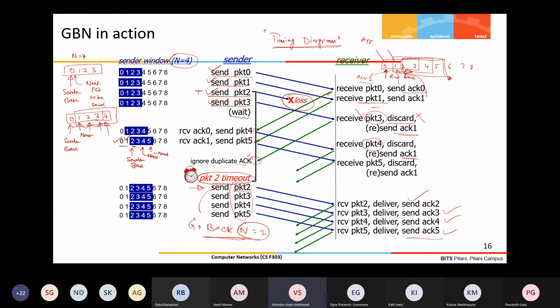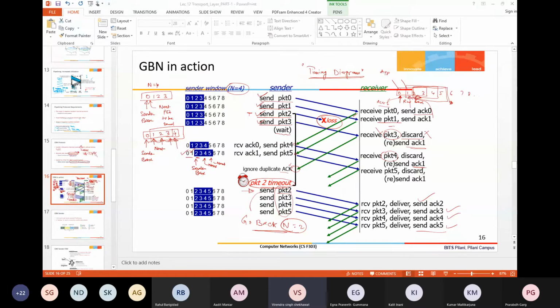Okay, any quick question here before going to the next slide? Should I check this thing? Nothing. Okay, so I can move to the next slide. Okay.